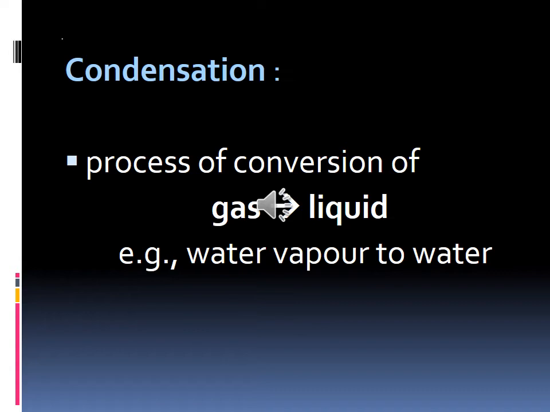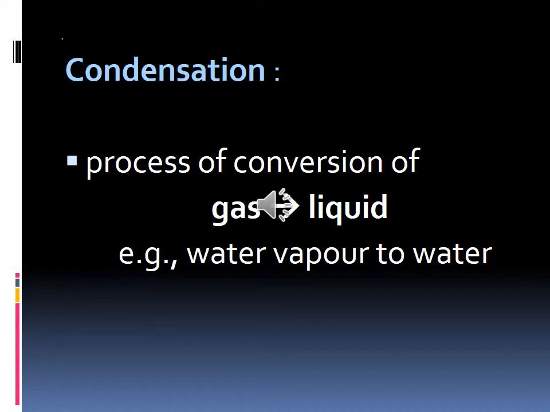When will the condensation take place? We have said the change of state of matter happens with change in temperature and pressure. In what temperature? When will the water vapor change into water? On cooling.